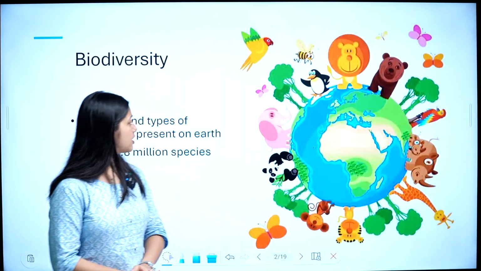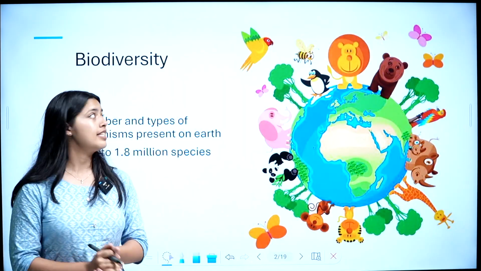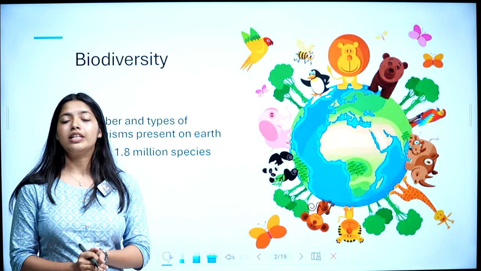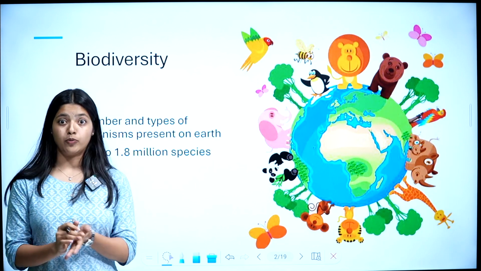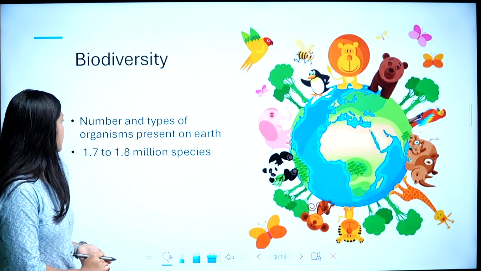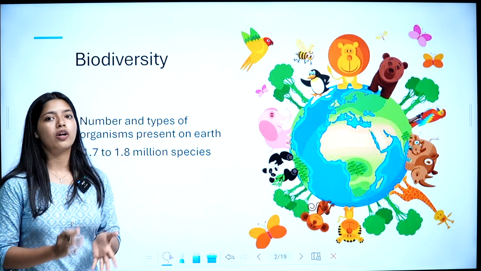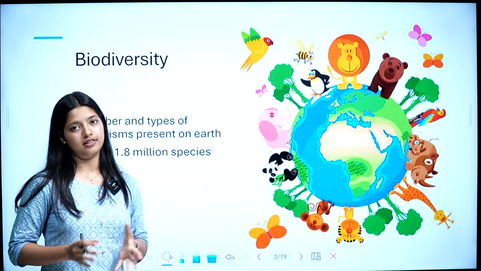So our first topic is biodiversity. What is biodiversity? Biodiversity is the number and types of organisms present on earth.